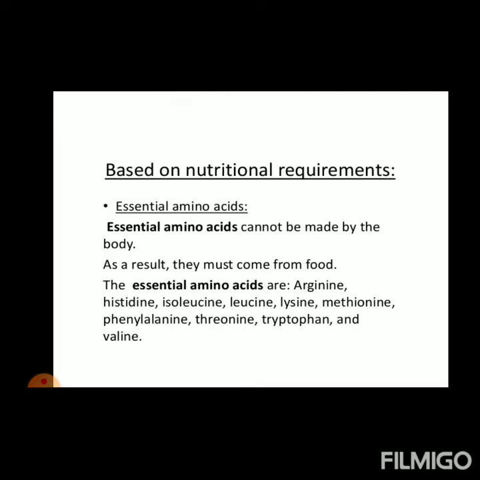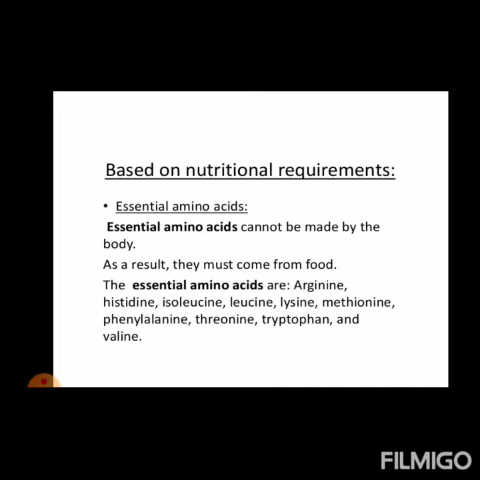Essential amino acids cannot be made by the body. These are the type of amino acids that cannot be made by our body, but they are very essential for our growth and development, so we must take these essential amino acids from the food. Now, the example of essential amino acids: arginine, histidine, isoleucine, lysine, methionine, phenylalanine, threonine, tryptophan and valine.